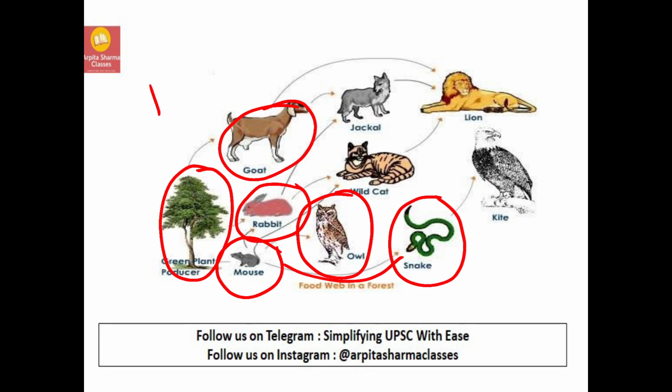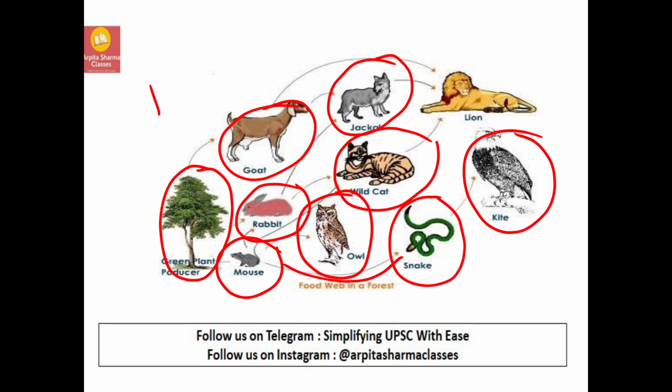And this snake will in turn be eaten by an eagle or a vulture, and this rabbit can in turn be eaten by a jackal or a wild cat, and this wild cat can be eaten by a lion. The lion can eat this jackal or it can also eat this wild cat. So it is giving you many options. The food web gives you many options. That is, if one food is not present for you, you can eat something else.